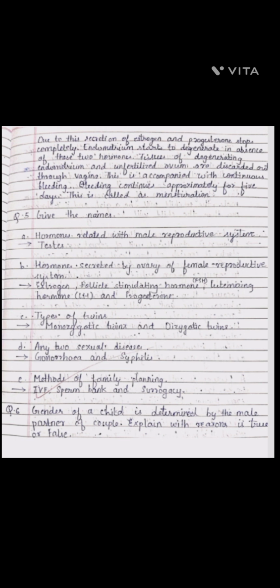This is accompanied with continuous bleeding for approximately 5 days. This is called menstruation. Now the question number 5. Give the names.